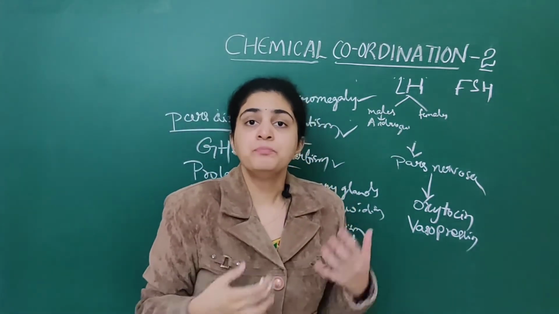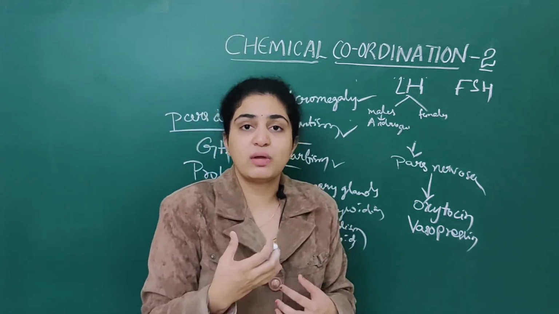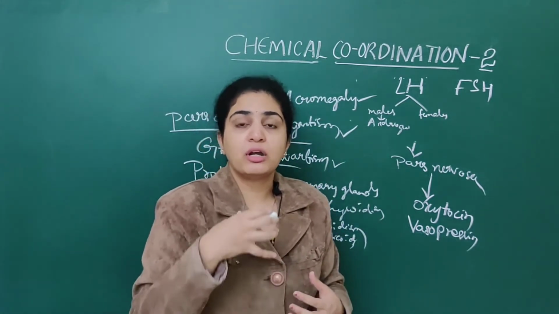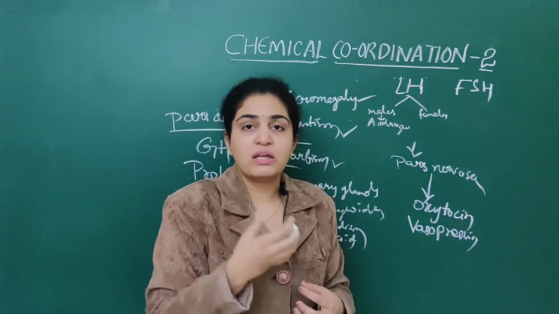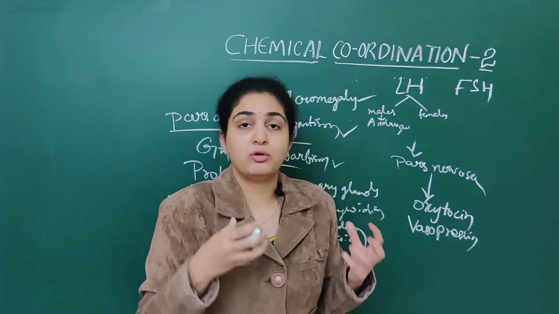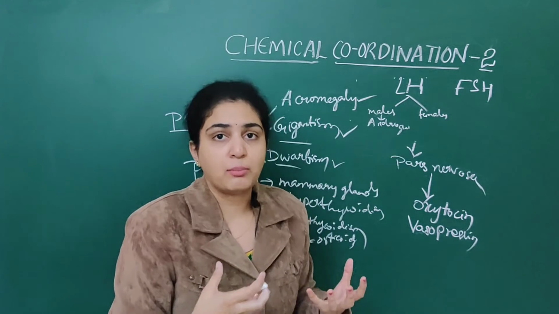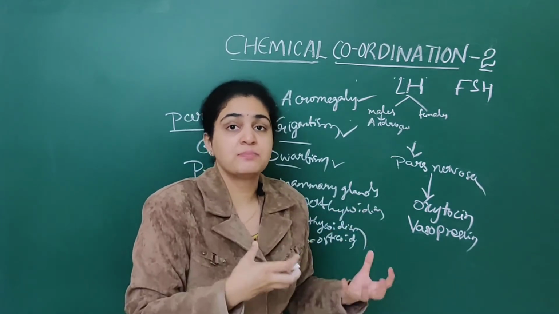They will help in the development of all the male organs, and they play a very important role in the male voice and everything. So this is mainly secreted by luteinizing hormone, that is LH, in males.